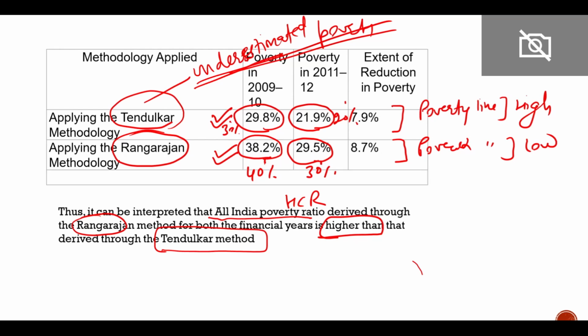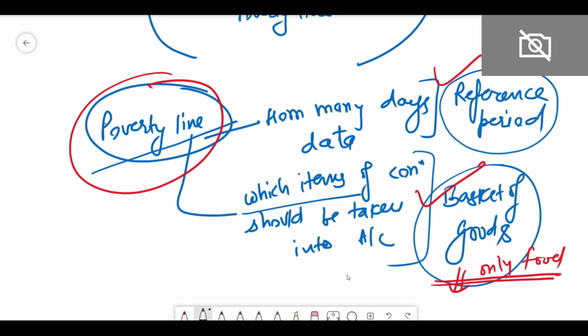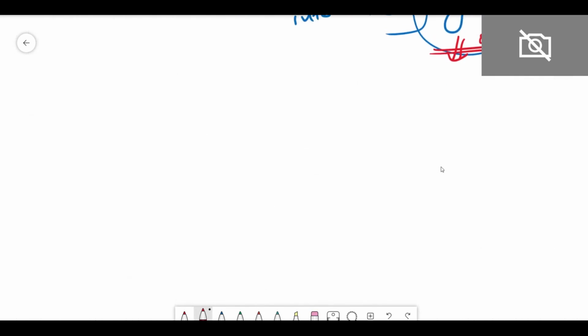It can lead to reduction in the government expenditure on the welfare purposes. It can lead to basically wrong reporting. So this was the criticism going on. Now, what was the reply? What was the reply of the committee? What was the reply of the Tendulkar committee? So Tendulkar committee said